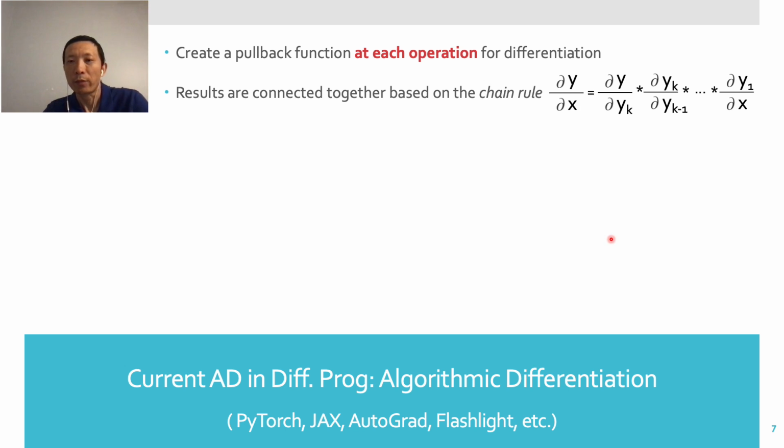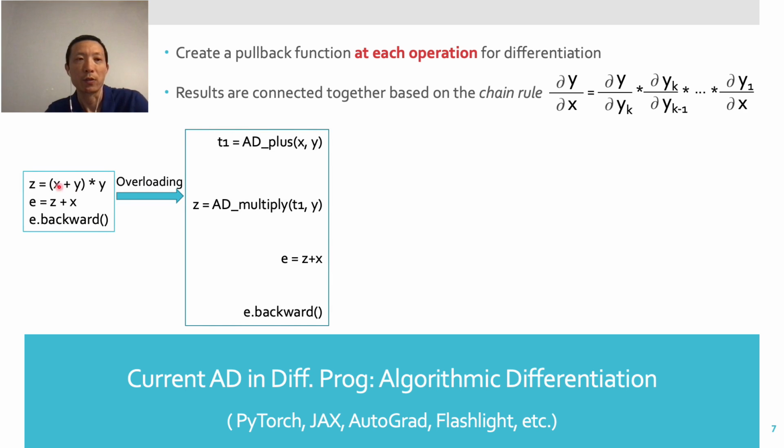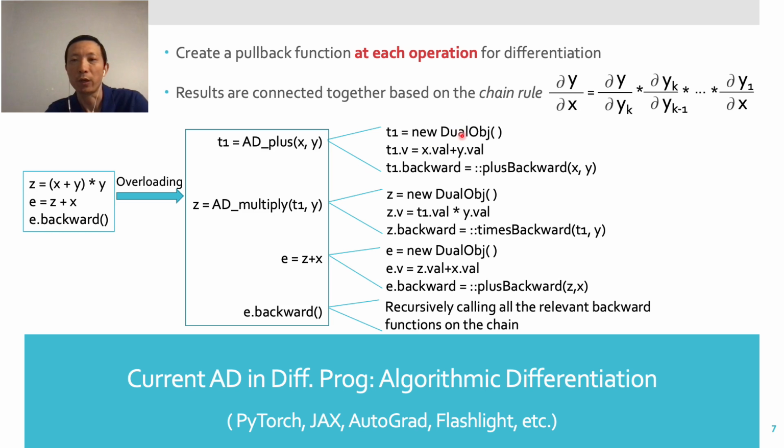The approach taken by current differentiable programming tools is algorithmic differentiation. Each operation in the primal code is overloaded. For instance, this x plus y becomes such a sequence of operations during runtime. It creates a new object T1. It sets the value of T1 to the primal result, and then it puts a pullback function plus backward into T1.